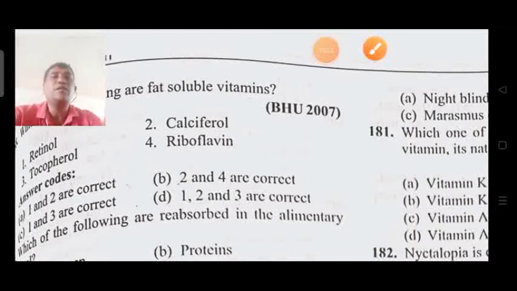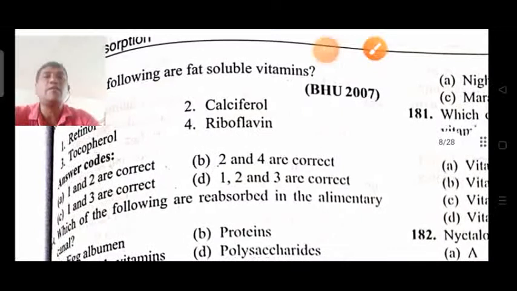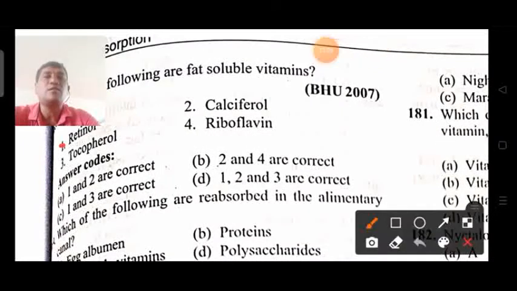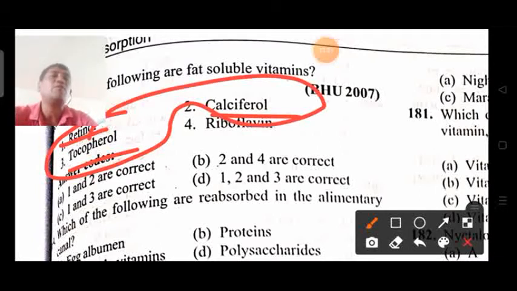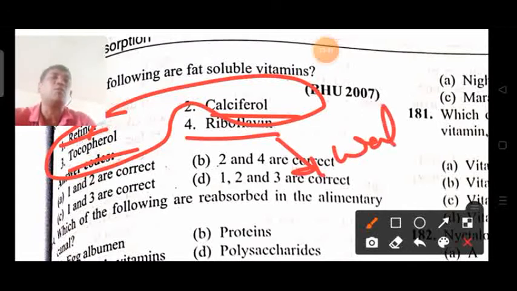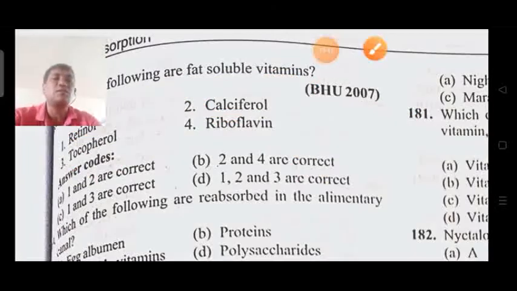If the question is fat soluble vitamins, then the option is retinol, calciferol and tocopherol, because all these three vitamins are fat soluble and riboflavin is water soluble. So please find the difference.